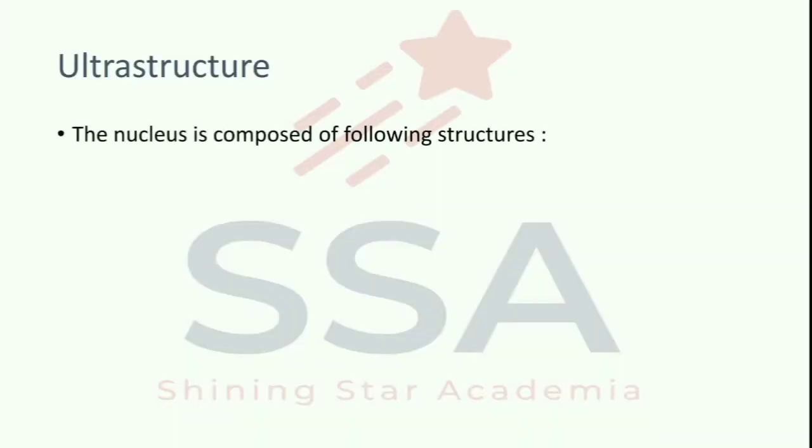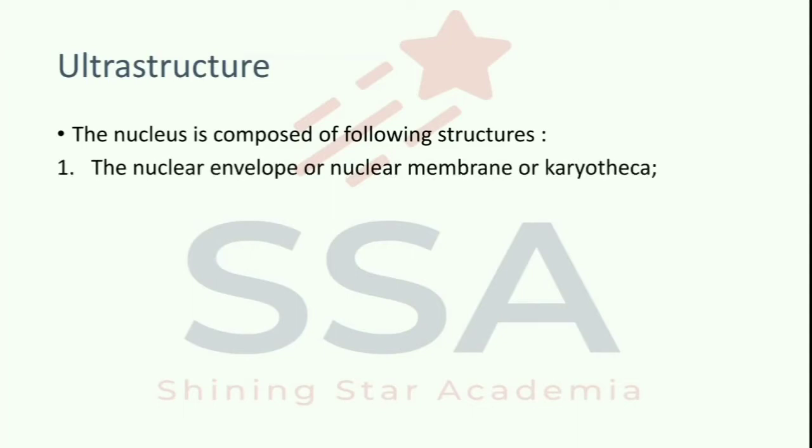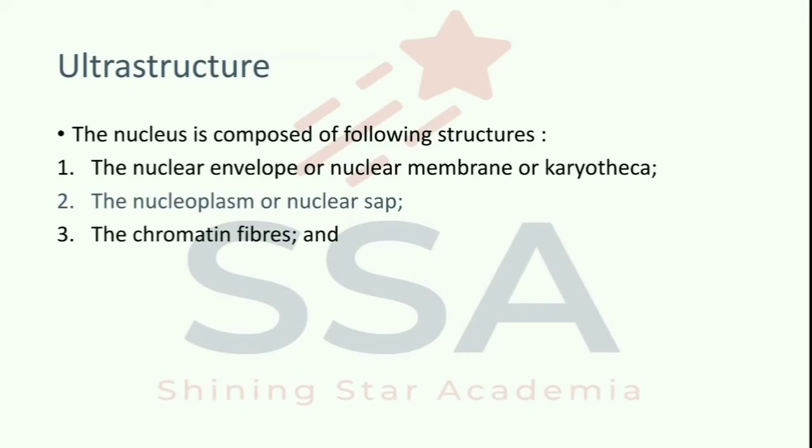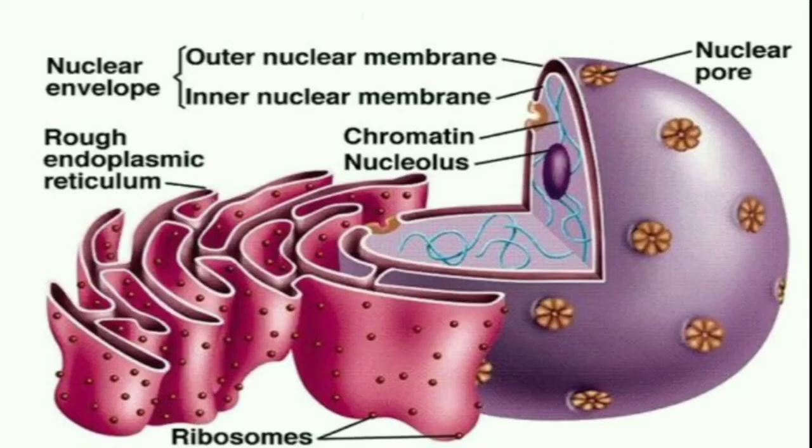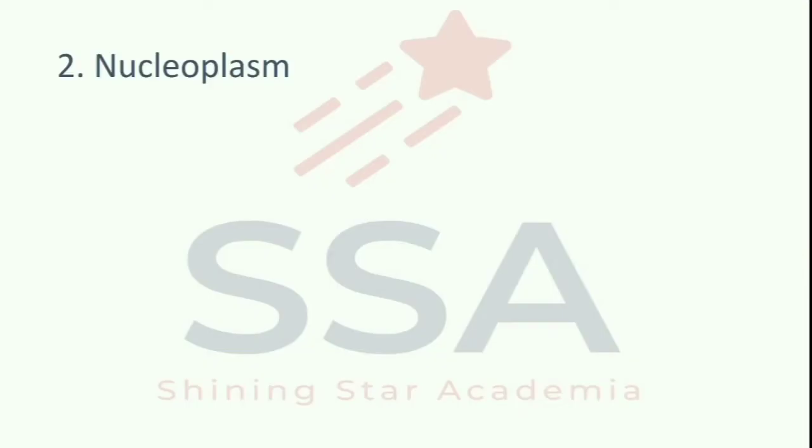The nucleus is composed of the following structures: the nuclear envelope or nuclear membrane or karyotheca, that we already discussed in the previous video. Second, the nucleoplasm or nuclear sap. Third, chromatin fibers. And fourth, the nucleolus. So here is the figure of the nuclear structure that we already discussed in the previous video. Now let's start with the nucleoplasm.